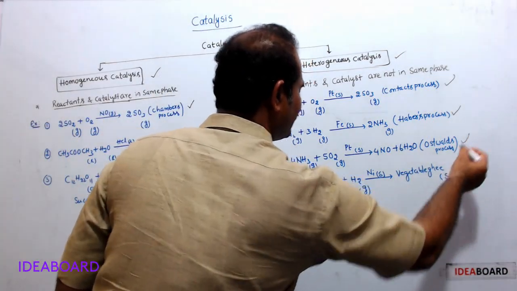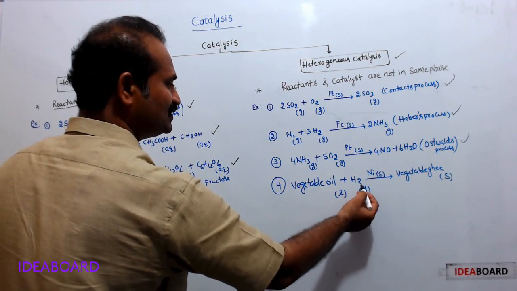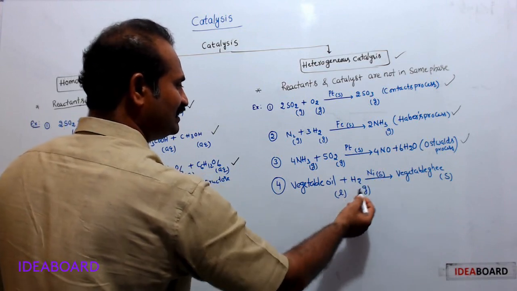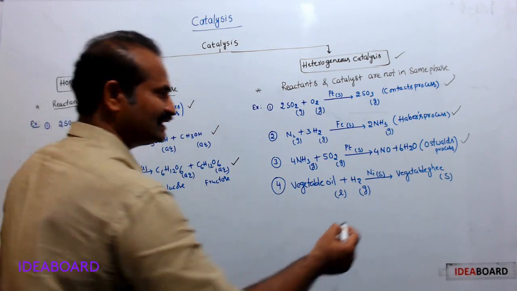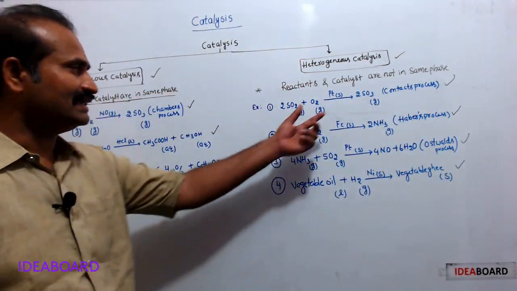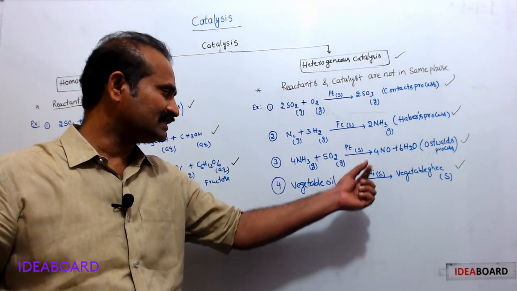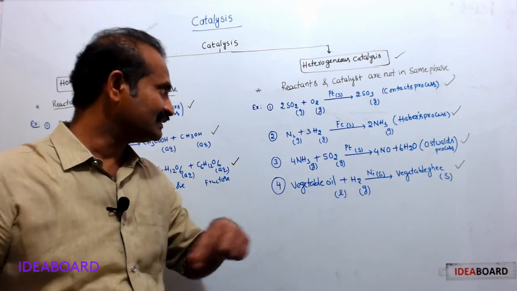That's why it is heterogeneous catalysis. Vegetable oil is liquid, H2 is gas, and the catalyst is solid. All these are in different physical states. That's why this is heterogeneous catalysis. Here we have the contact process, Haber's process, Ostwald process, and hydrogenation of oils.